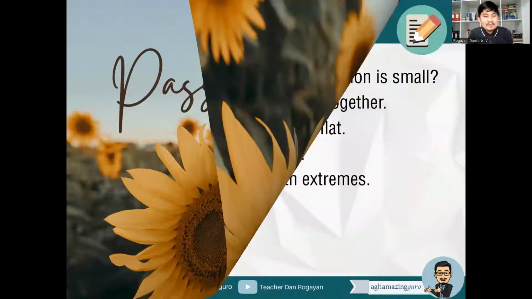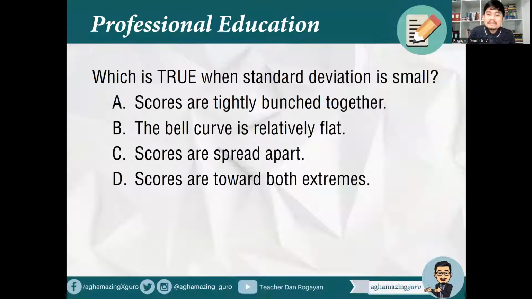All right, for the first question, which is true when standard deviation is small? A, scores are tightly bunched together. B, the bell curve is relatively flat. C, scores are spread apart. Letter D, scores are toward both extremes. Okay, what is the answer?